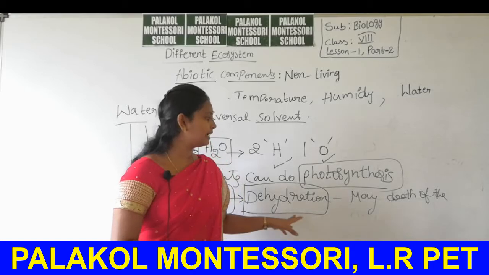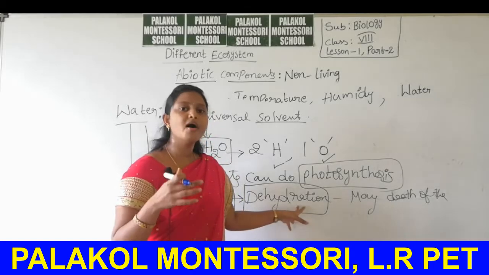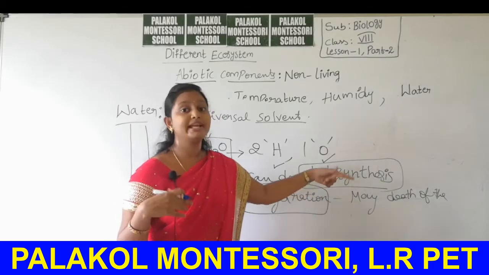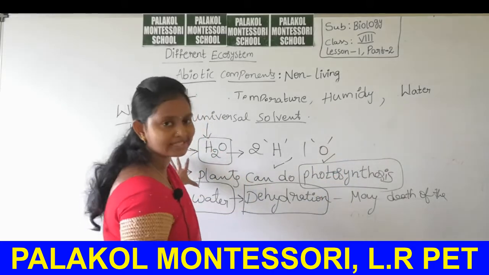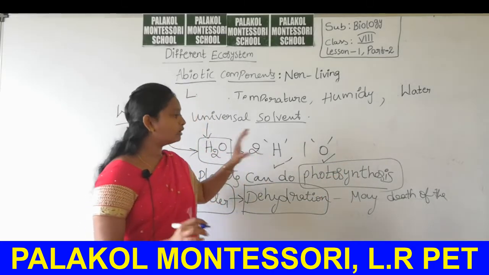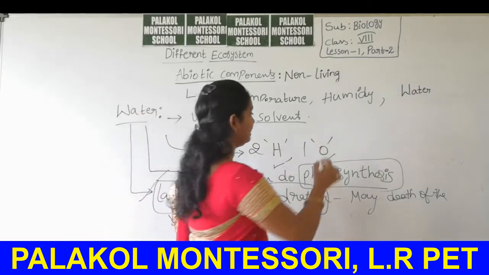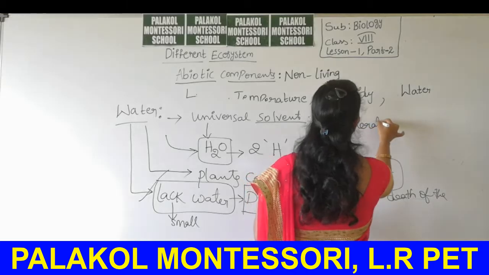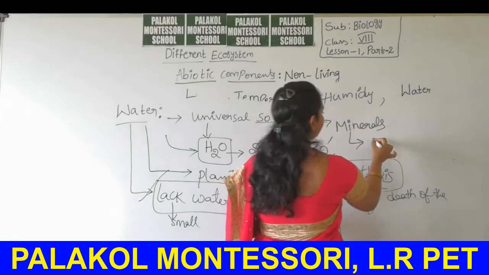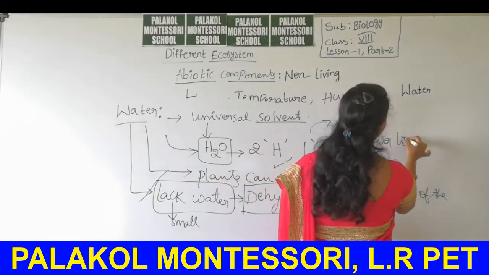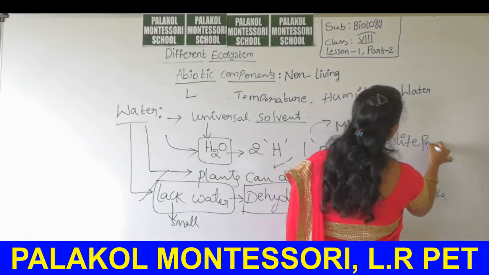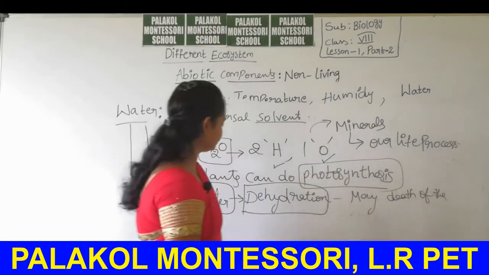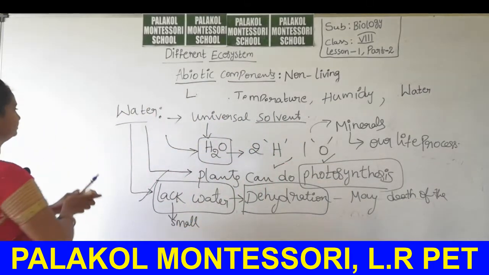In that condition, if we are not able to get water, then what will take place? Death may also take place. That is the importance of water. Along with this, water also has important minerals, helpful for our life processes. Okay, this is about water.